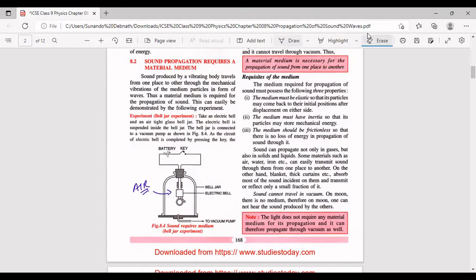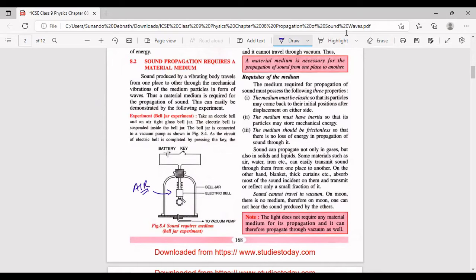But in the first case, what we would do, we would not take out the air. So let the air be inside the bell jar, and then we would press the switch on, press the key on. We would be seeing that the electric bell is ringing. How we would be seeing it? By looking at the hammer which is hitting the gong. हम देखेंगे कि ये hammer gong को hit कर रहा है, and also at the same time we would be able to hear the sound that is produced. तो हमें वो टंग टंग टंग sound सुनाई देगा.